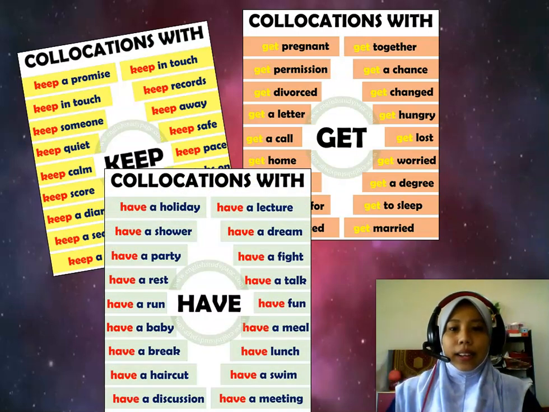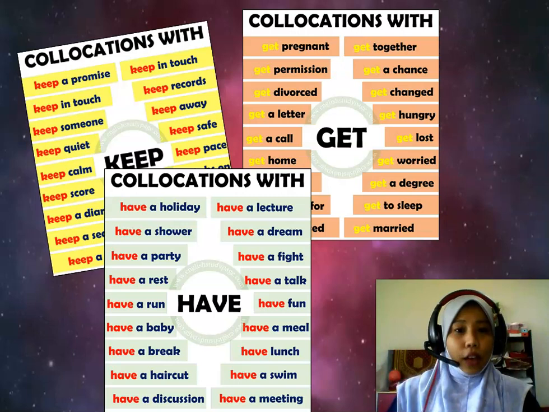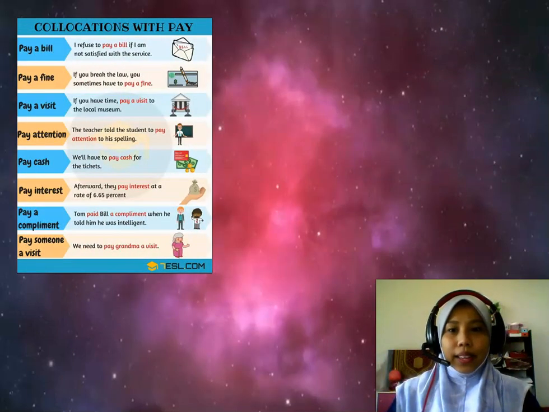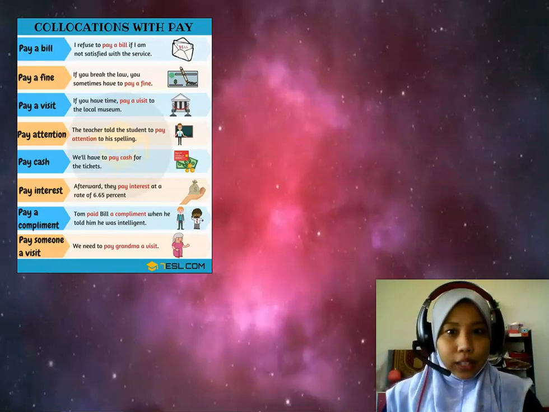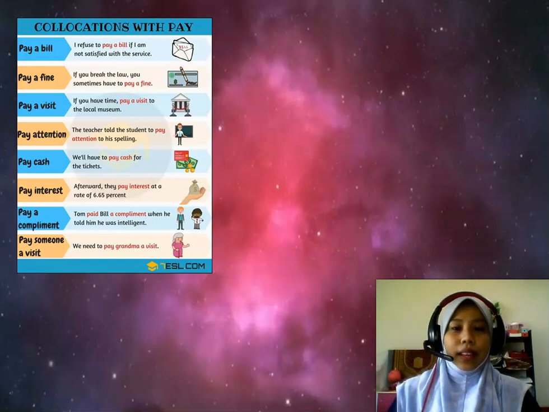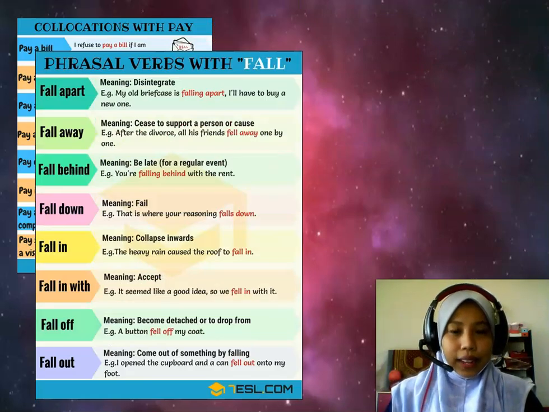And here are the examples of collocations with have. For example, have a dream, have a lecture, have fun, have a break, have your lunch, have a rest, and have a meeting. Here are the examples of collocations with pay. For example, pay a bill, pay a visit to your grandmother, please pay attention in the class, pay cash for the things at the counter, pay interest, and many more.